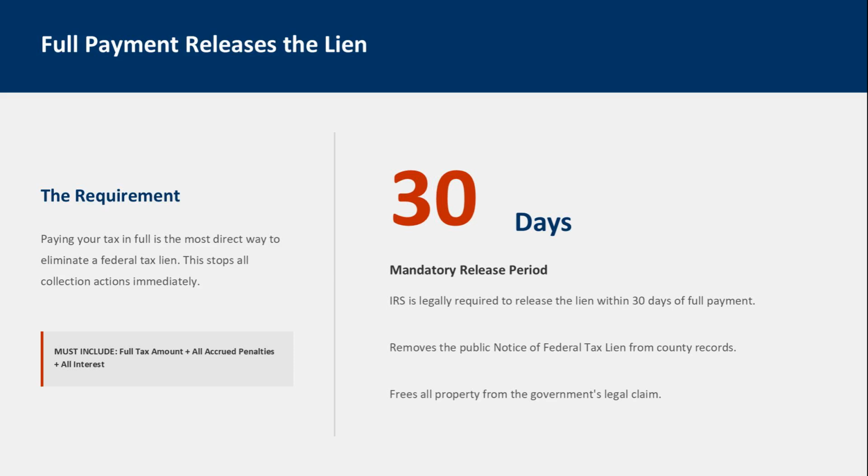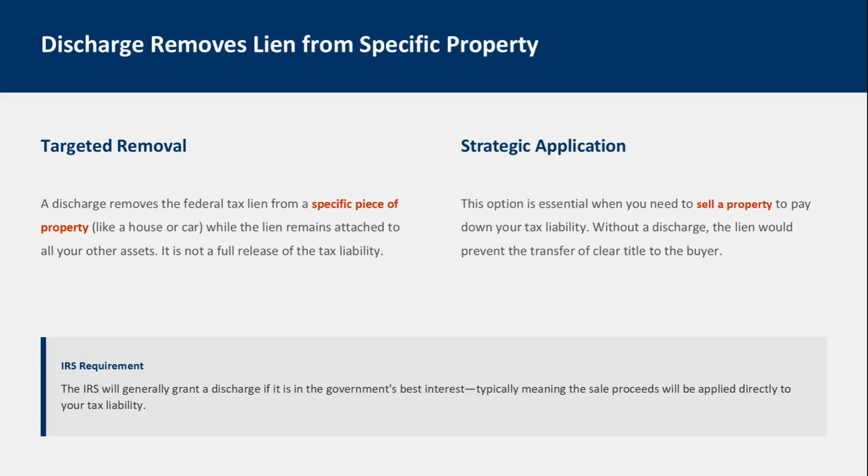Full payment of your tax liability is the most direct way to eliminate a federal tax lien. The IRS is required to release the lien within 30 days of full payment, freeing all property from the government's claim. A discharge targets the removal of a federal tax lien from a specific piece of property, allowing you to sell it while the lien remains on other assets. This strategic application is essential for property sales.